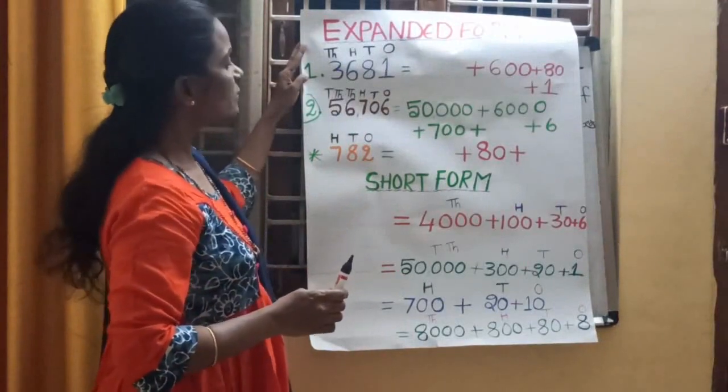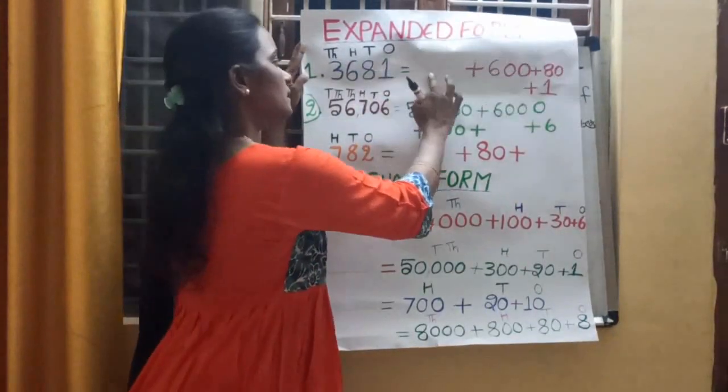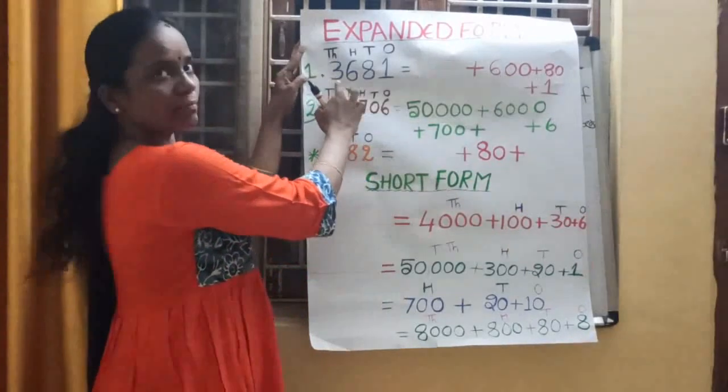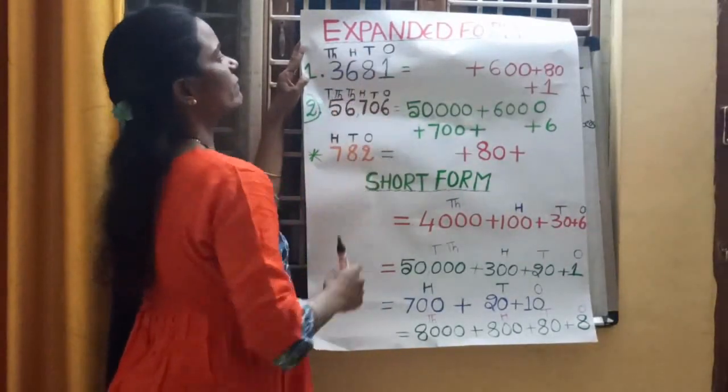Now children, here we are going to fill the missing numbers. So what is the first number? 3681.